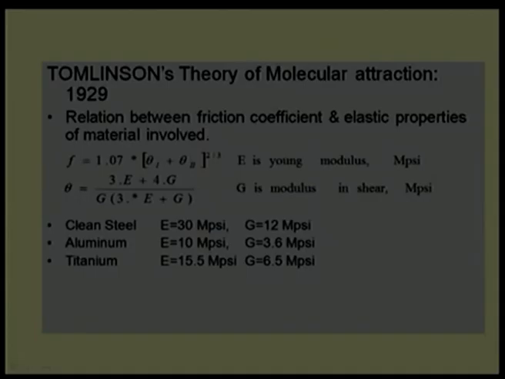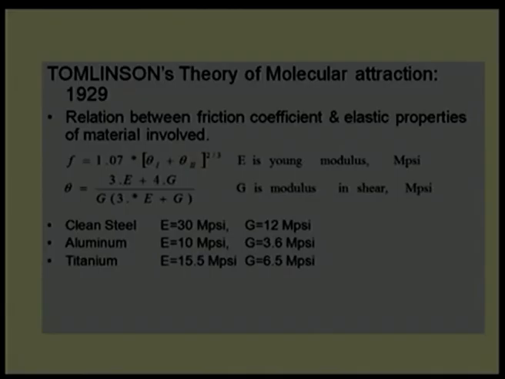It depends on E and G, Young's modulus and shear modulus. If there is a high shear modulus, theta will be lesser, and the coefficient of friction will be lesser. Indirectly, it is mentioned that a material which has high strength will have a lesser coefficient of friction, and it was also known that softer materials will show a higher coefficient of friction, because deformation will be more, energy loss will be more, and the coefficient of friction will be more. For harder material, deformation will be lesser, and that is why the coefficient of friction will be lesser.